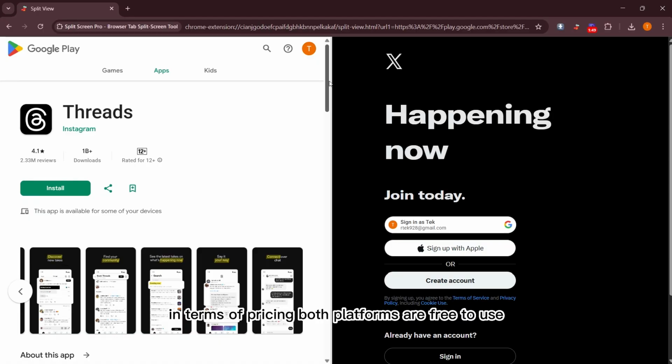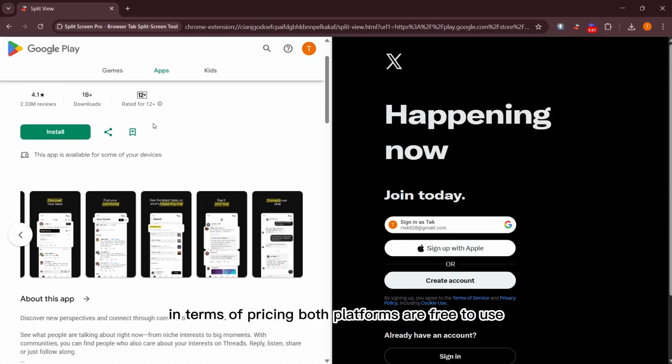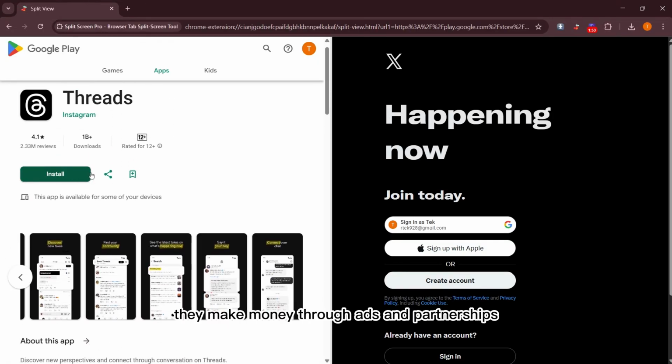In terms of pricing, both platforms are free to use. They make money through ads and partnerships, so you won't have to spend any money to join.